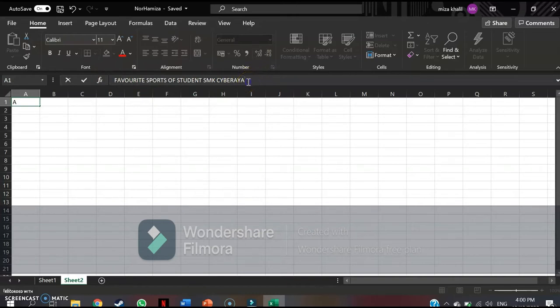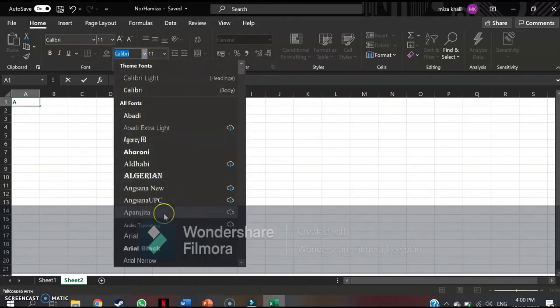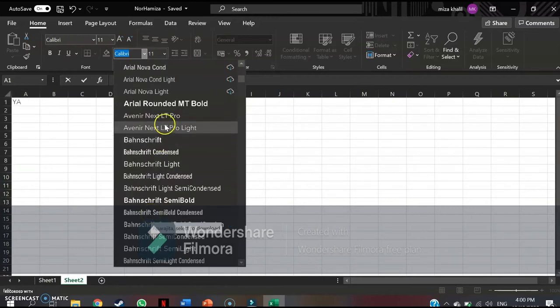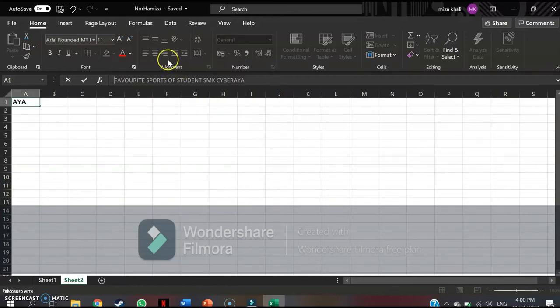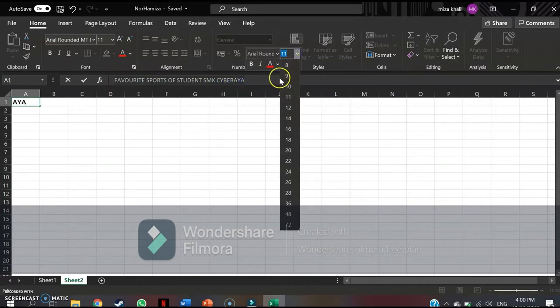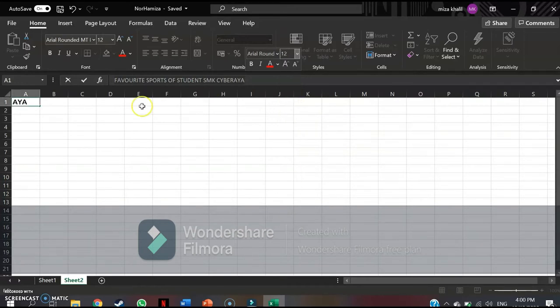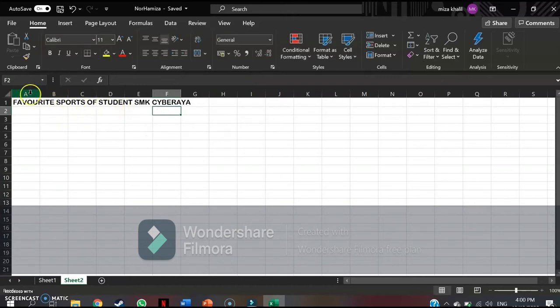But first, I'm gonna change the style of the word. So I'm gonna choose this. As we can see here, there are many names and we can see different styles. So we call it font style. Okay, I'm gonna use Arial Rounded MT Bold because it looks big and black. So I'm gonna change the size. The bigger the number, the bigger the size. I'm sorry. So I'm gonna use number 12, I don't want it too big. So here is the title. Ta-da! Favorite sports of student SMK Cyberia, right at the box up there.